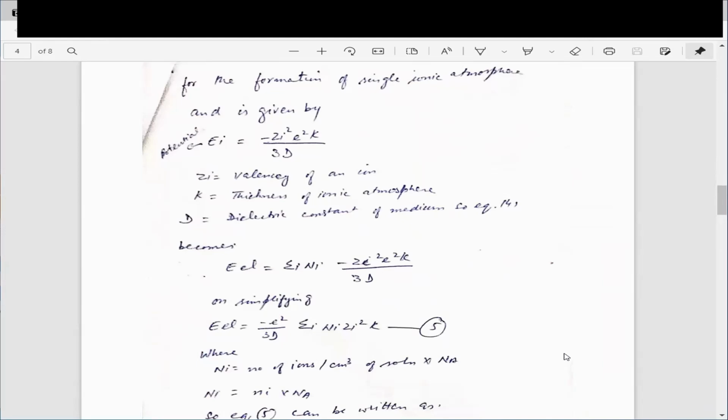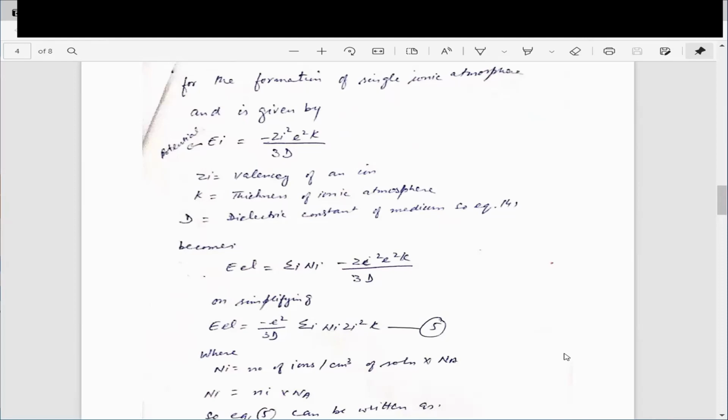This ionic atmosphere depends on the number of ions, the charge of the ions, and the concentration of the solution. If the concentration of the solution is constant, the ionic atmosphere will be constant. Kappa is the thickness of the ionic atmosphere. Zi is the valency of the ions, as I already told you. D is the dielectric constant here. So Ei is equal to zi squared e squared kappa over 3D, where e is the charge.